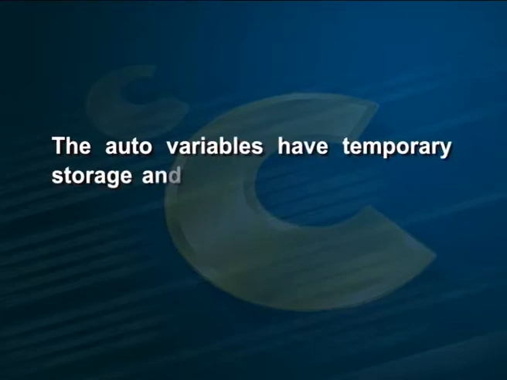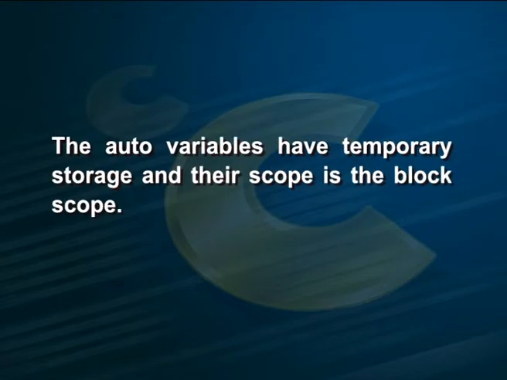This new instance of the variable may be stored in a different memory location and the previous value of the variable is lost. The longevity of the auto variable is the period from the entry of the block where the variable is declared to the termination of the execution of the same block. Hence, the auto variables have temporary storage and their scope is the block scope. When a storage class is omitted in a variable declaration of a block, the default storage class auto is assigned. Hence, within the block scope, the keyword auto may be omitted in the declaration.